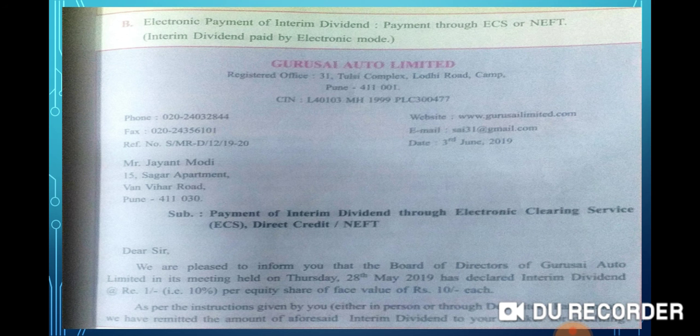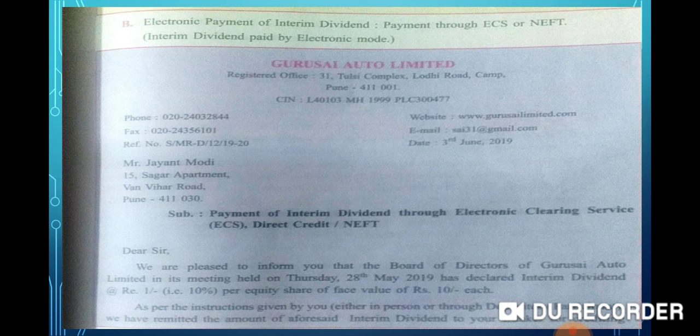After writing the subject, on the left hand side write down the salutation. Dear Sir or Respected Sir, put a comma, and write down the main body of the letter. We are pleased to inform you that the Board of Directors of Guru Sai Auto Limited in its meeting held on Thursday 28th May 2019 has declared an interim dividend at rupees 1, that is 10% per equity share of face value of rupees 10 each.